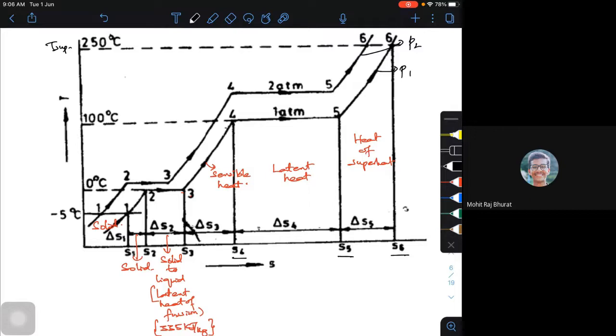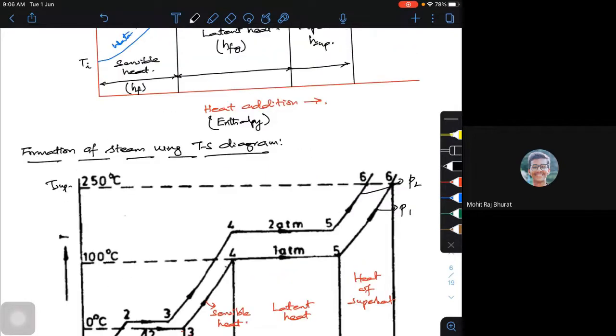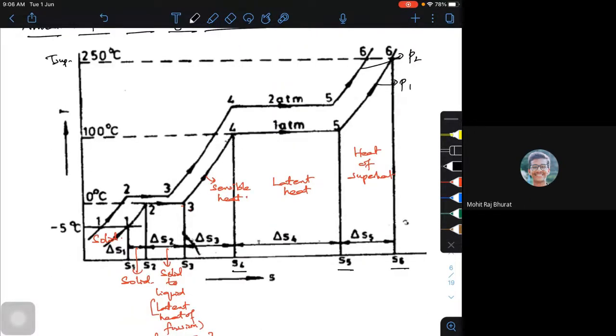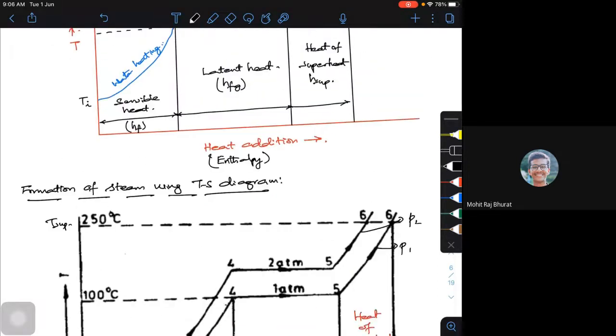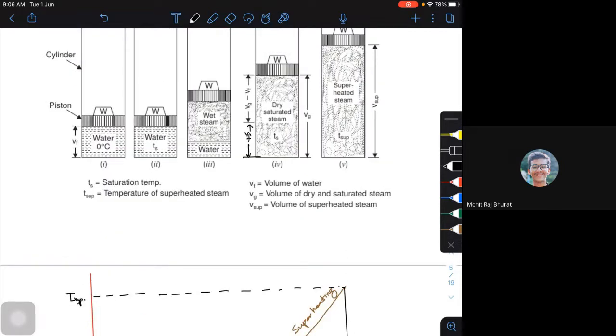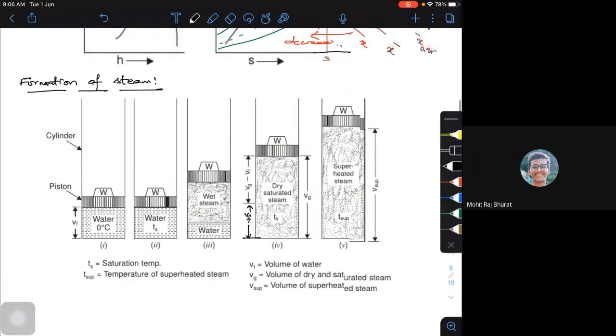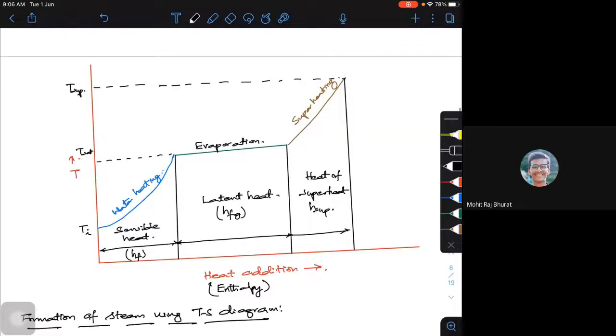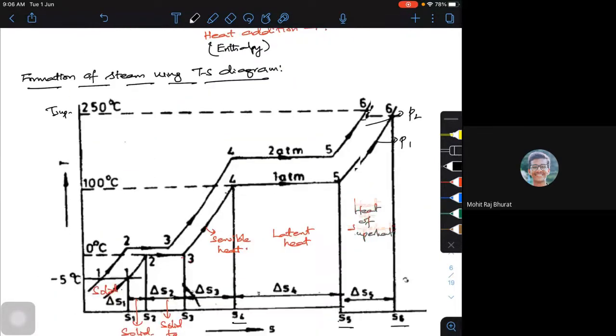That clear? So that was a TQ or TH diagram simply. This is a TS diagram. So I need to look at the entropy changes. I need to look at maybe the enthalpy changes, or how, schematically, the steam formation takes place from a liquid at 0 degrees Celsius, or any lower temperature, that is 0 or 10 or 20, whatever it may be, till it reaches the superheated conditions. So this is a simple explanation of the formation of your steam.